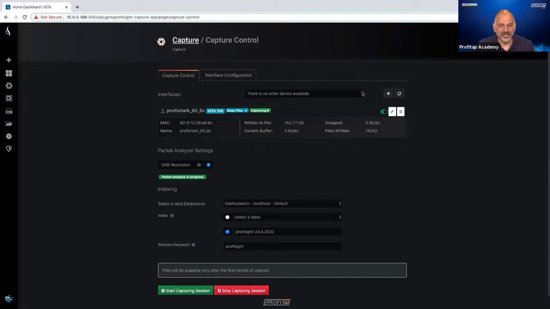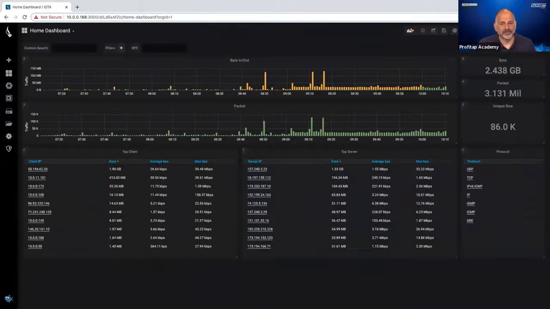So what this is doing is every minute it's writing a file to disk. Then it's going into that file and analyzing the flow of traffic in there. It's taking that information and putting it into an Elasticsearch database. So we have the raw packets, but also all this metadata that we've collected about those raw packets. And that's where, if I come out to my home screen right here, I can start taking a look at what my flow of data looks like.